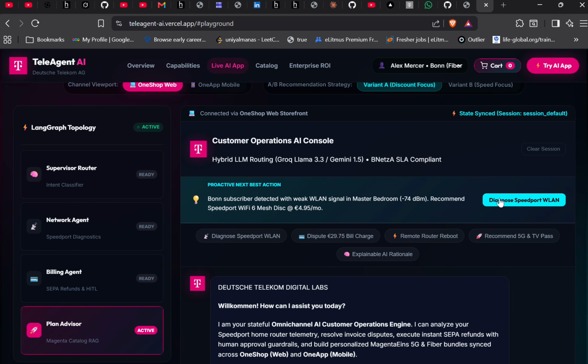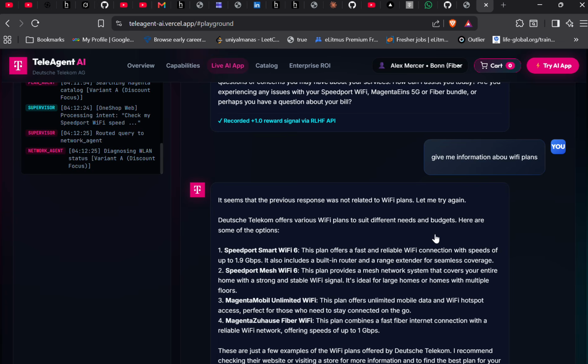All right. Now we will use another thing. So let's diagnose Speedport VLAN. If you click upon this, it will use the networking agent in real time to diagnose our Wi-Fi disk. So this is a real-time system that does all these tasks.